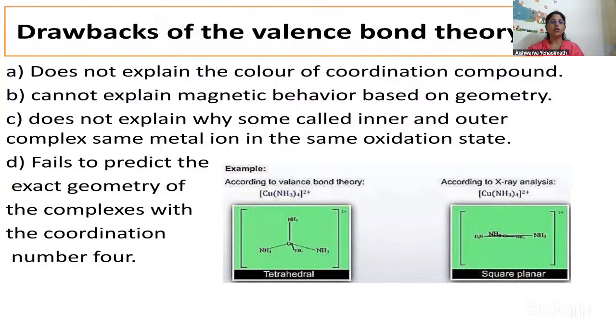So this was again a failure. So first point, it does not explain the color of the coordination compounds, and cannot explain magnetic behavior based on the geometry. Okay. Then it did not explain why some were called inner complexes and some called outer complexes. In the same oxidation state, it fails to predict exact geometries with coordination number 4. Yes, these were the drawbacks of valence bond theory.